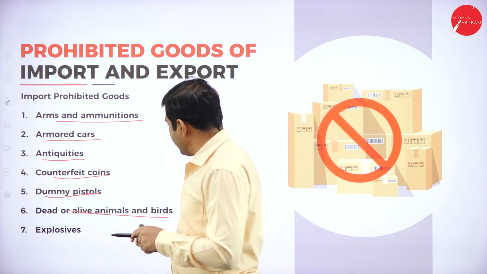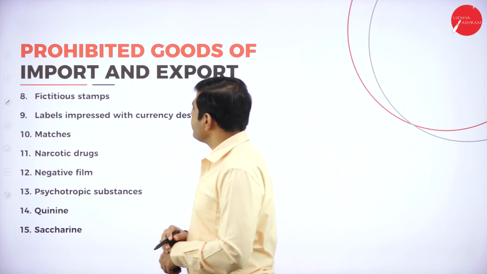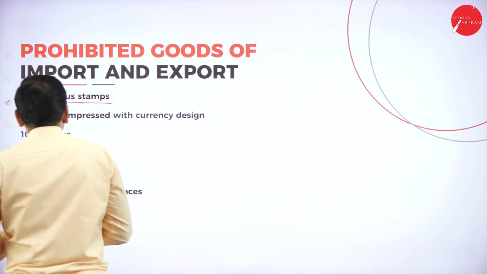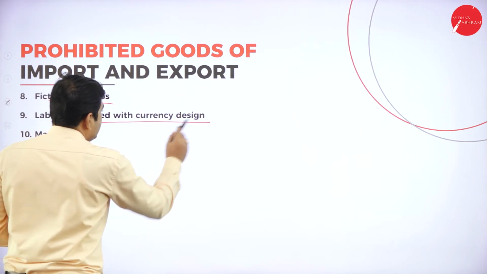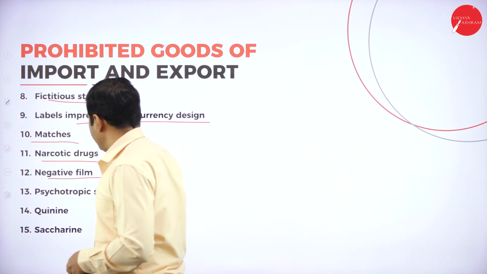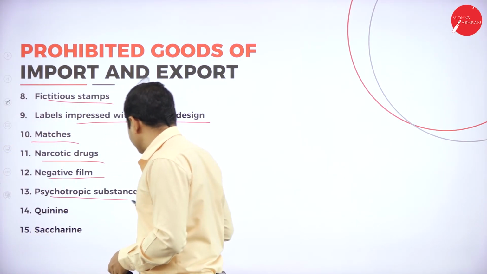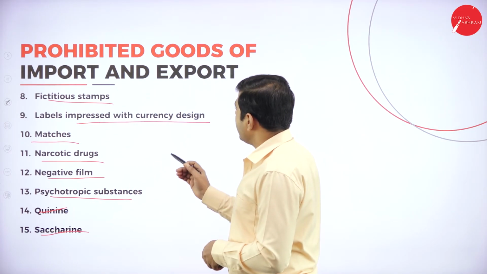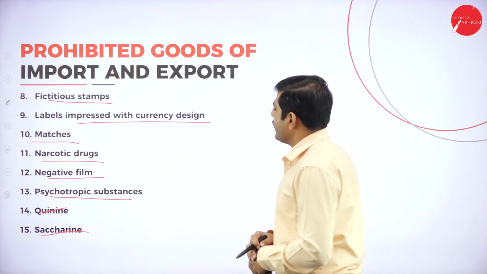It is prohibited. Next one, explosives. Next one, fictitious stamps. Next one, labels impressed with a currency design. Matches, narcotic drugs, negative films, psychotropic substances. Next point, quinine. Next one, saccharin. These are the prohibited goods for import and export.